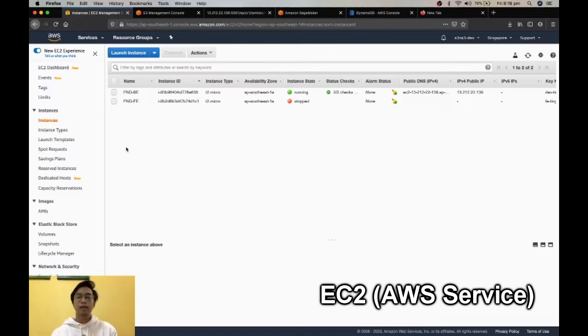In addition to that, this backend server also hosts another service, which is SageMaker. So the SageMaker service will be hosted in this backend server. This backend will trigger all the related functions in Lambda to trigger certain events. For example, in our case, scraping the website and analyzing the documents from user input.